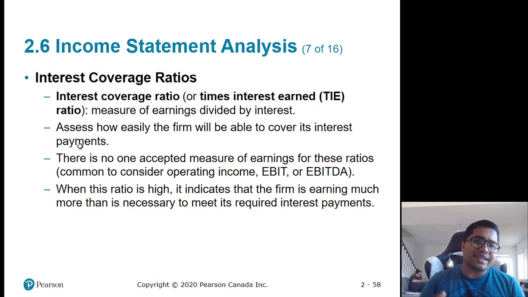So this also indicates long-term survival. If a company doesn't have enough money to pay interest, then its long-term survival becomes an issue because it has to raise new debt or close down its business. So this is an important ratio.